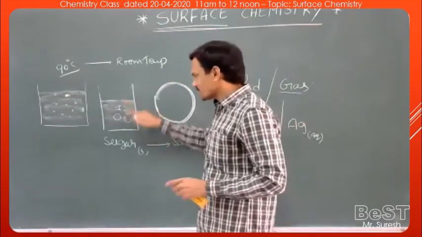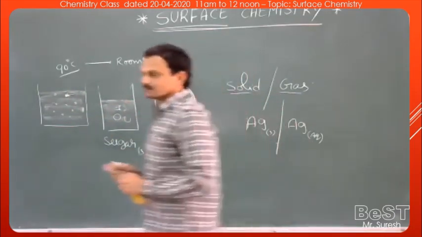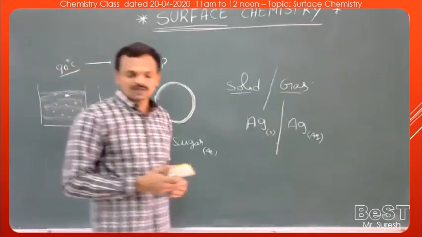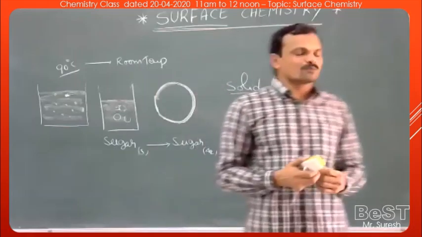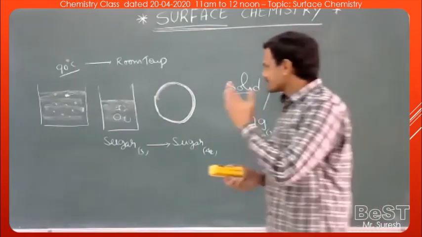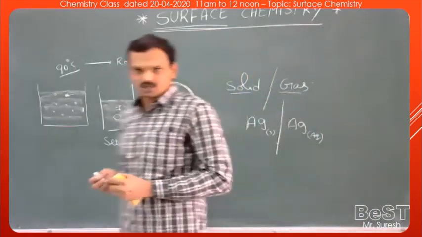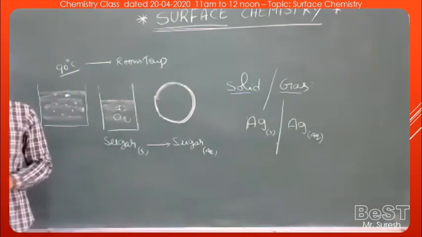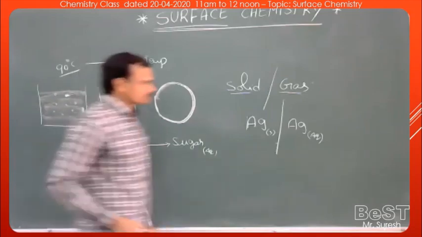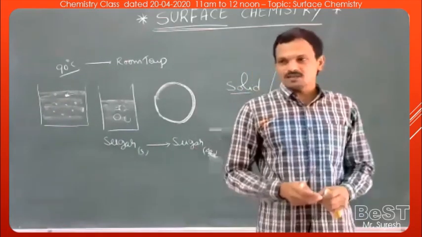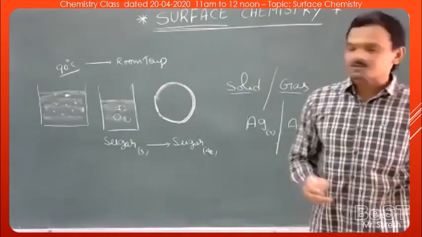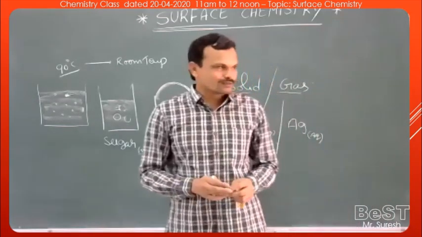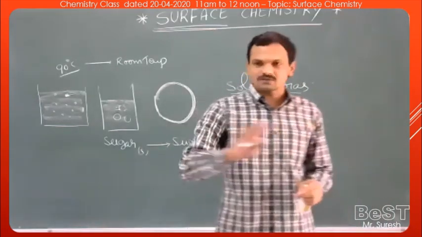Dissolution of a solid in a liquid is an example of surface phenomena. Corrosion is an example of surface phenomena. Electrode processes are examples of surface phenomena, and catalysis reactions are also examples of surface phenomena. So these are some examples of surface phenomena in daily life. Now, in nature, 99% of the substances present are not having pure surfaces.